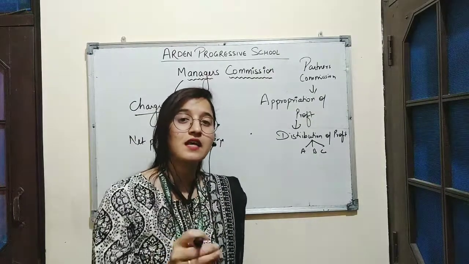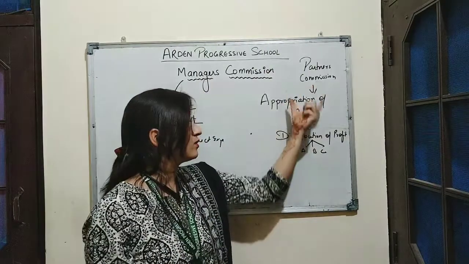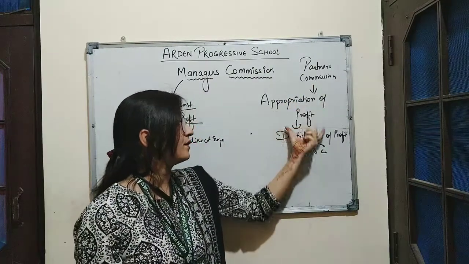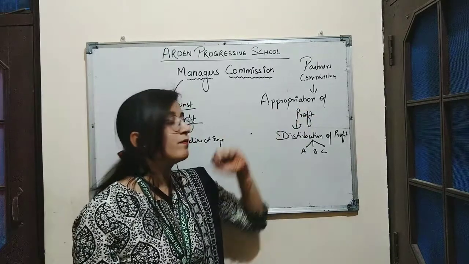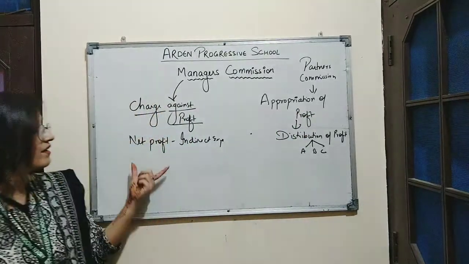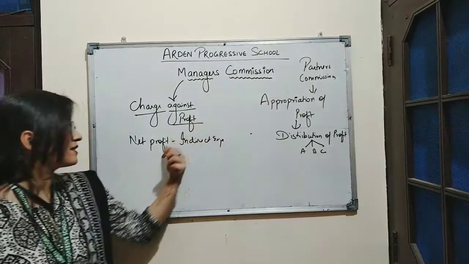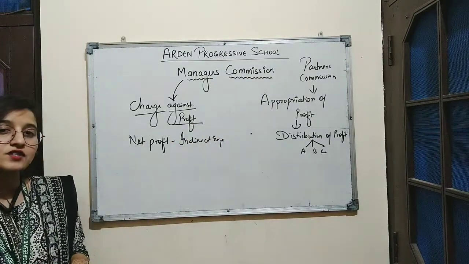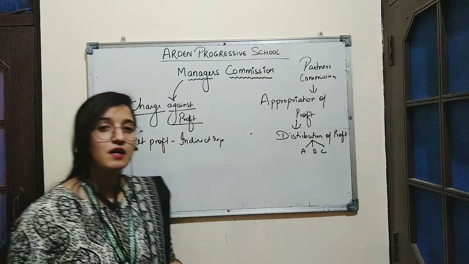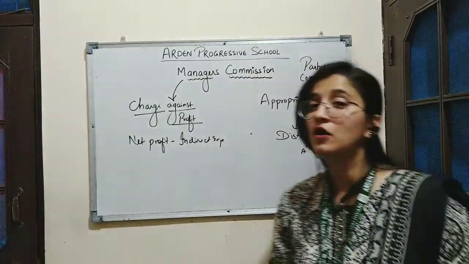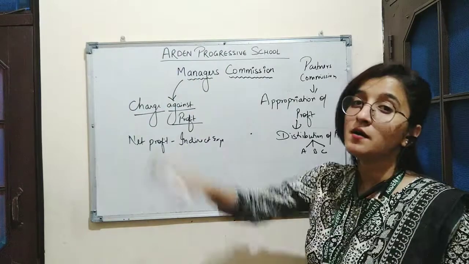Whatever expenses are being paid to partners are considered in appropriation of profit, whereas whatever expenses are deducted from the profit are considered as charge against profit. So manager's commission is also a charge against profit because this commission is paid to the managers.